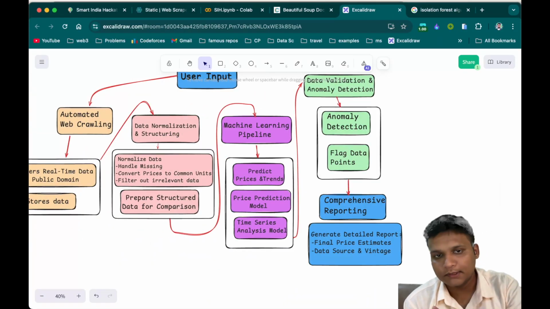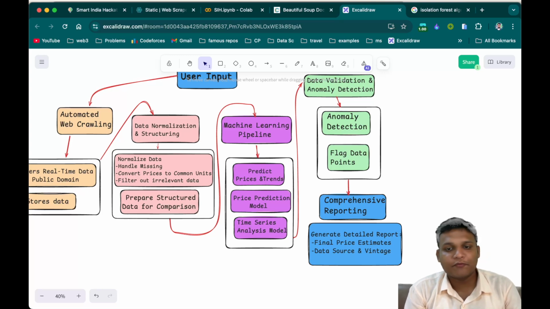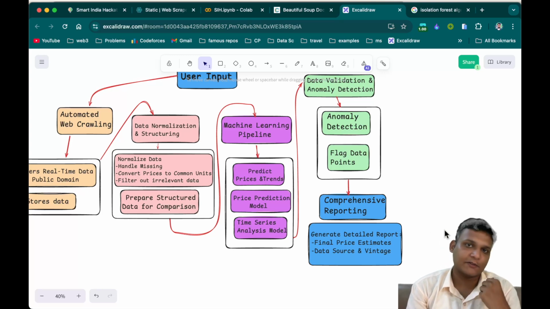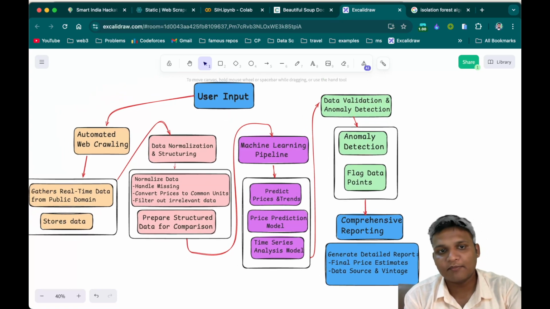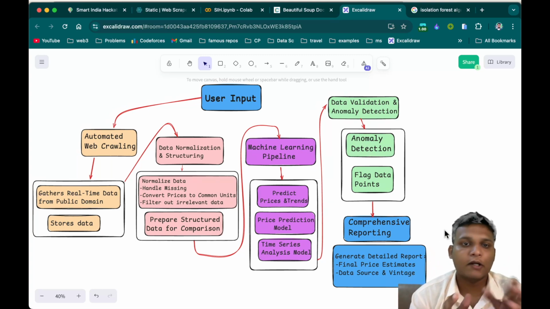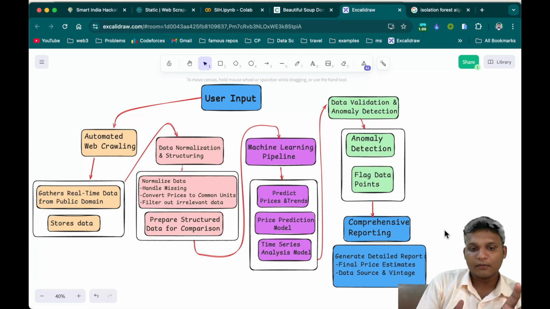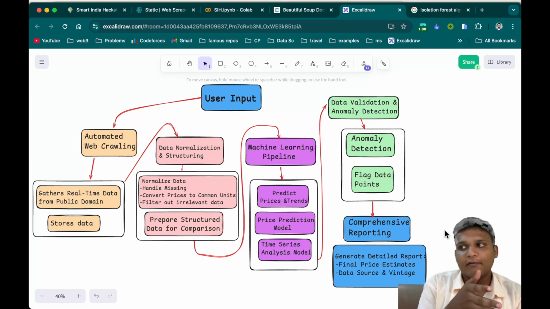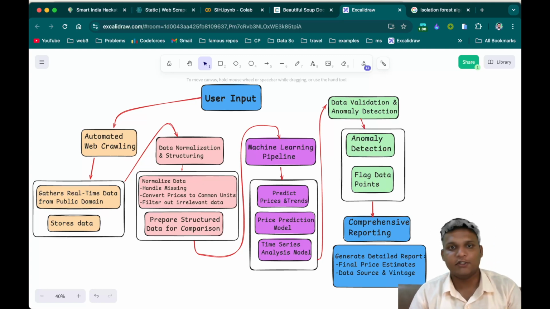Finally, after doing this much processing, we get the comprehensive report, and in the report we will get the final price estimations, the data source and vintage, all these things. This was just a prototype of the pipeline of the process and the understanding of what we are going to do in this project, how we are going to develop it from scratch, with a very good and simple UI that even a non-technical person can use to find the final benchmarking price and what he or she should do.